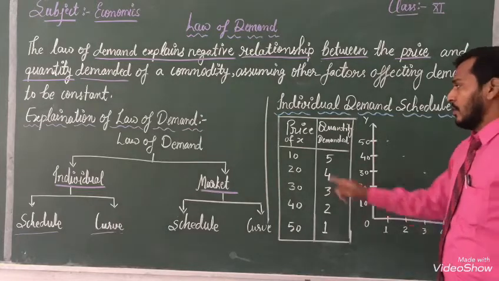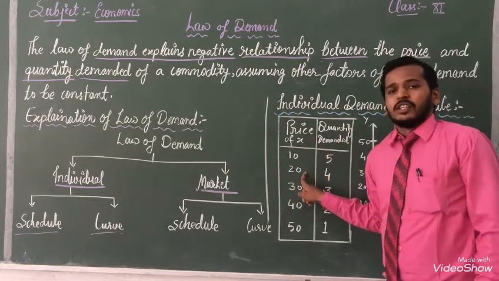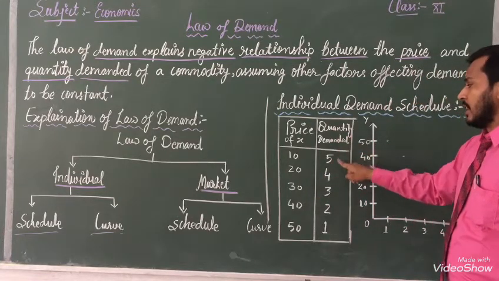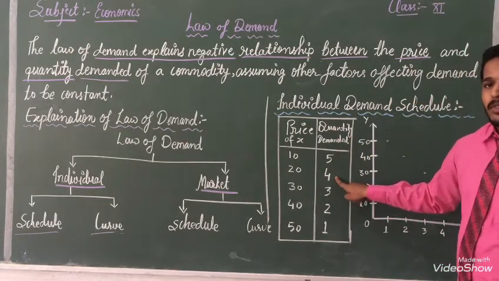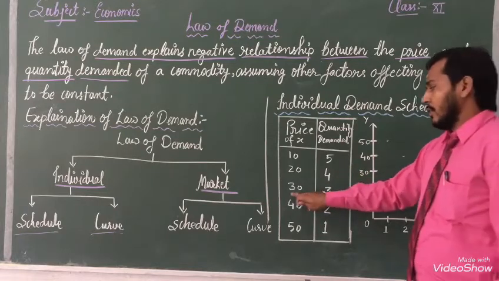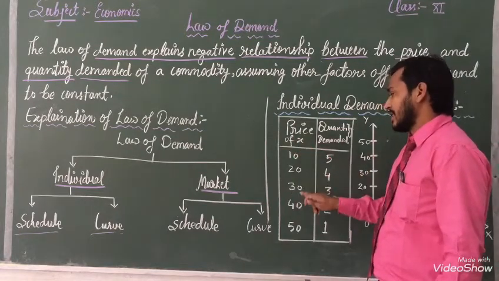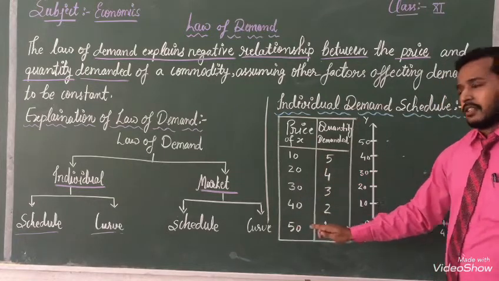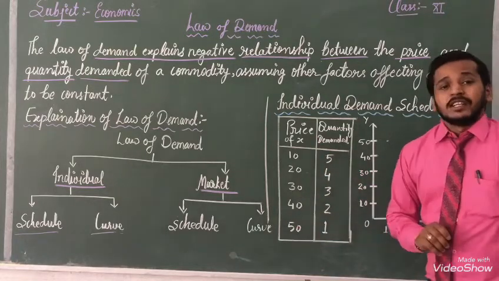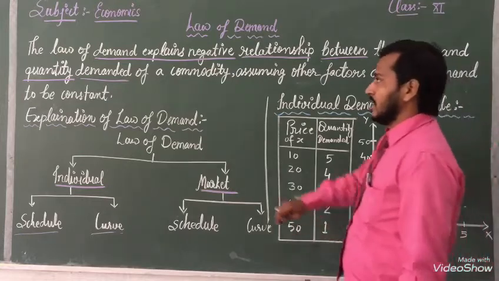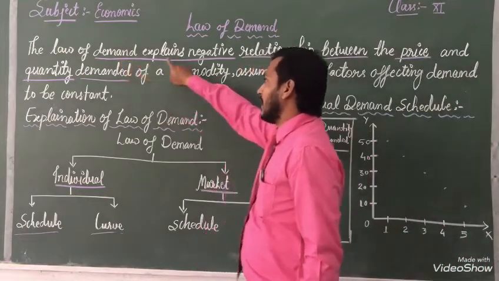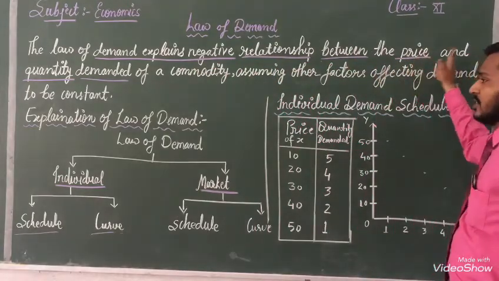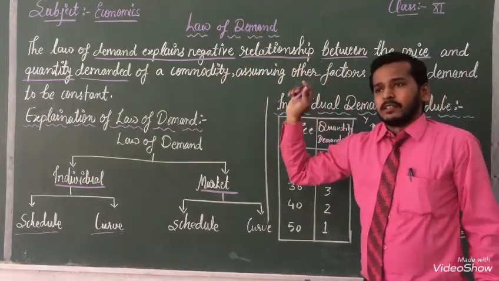After that, when the price increases to 20 rupees, the quantity demanded is 4. After that, when the price of X is 30 rupees, the price is increasing and our demand is decreasing. That is how demand explains the negative relationship between price and quantity demanded.